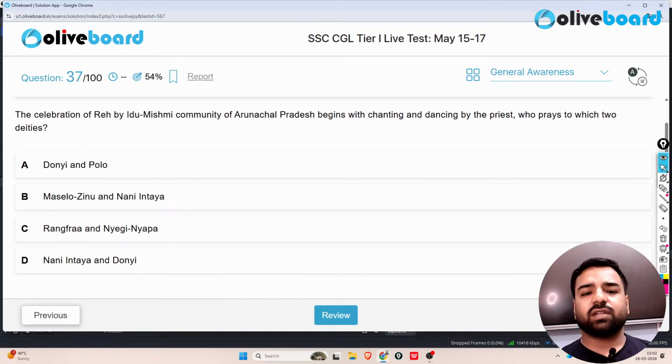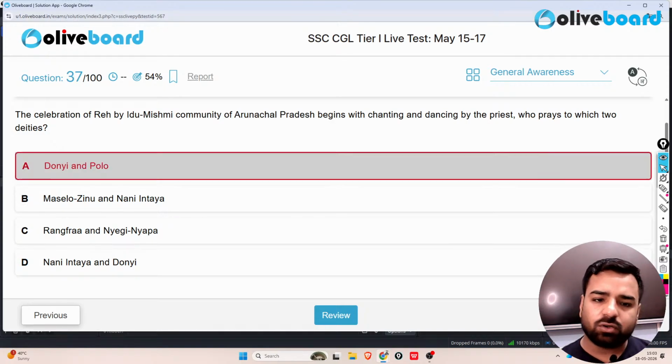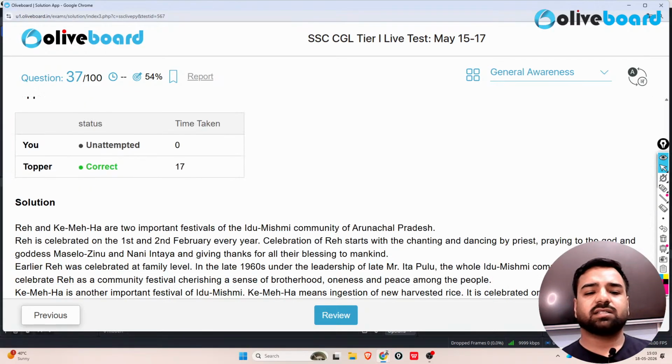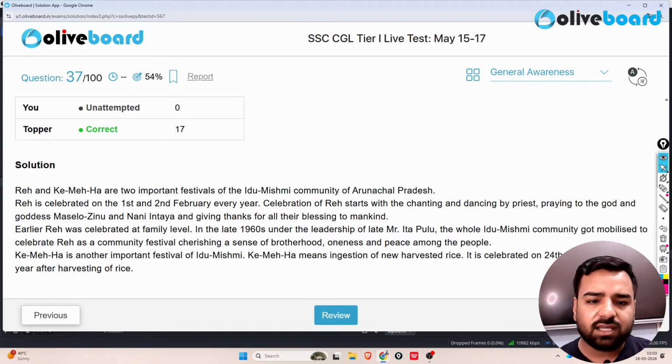The celebration of Reh by the Idu Mishmi community of Arunachal Pradesh begins with the chanting and dancing by the priest who prays to which two deities? Is it Donyi and Polo? No. Is it Mashilo Zinu and Nani Intaya? Yeah, that's correct. So B is the correct answer here. So Reh and Ke Miha are two important festivals of the Idu Mishmi community of Arunachal Pradesh.